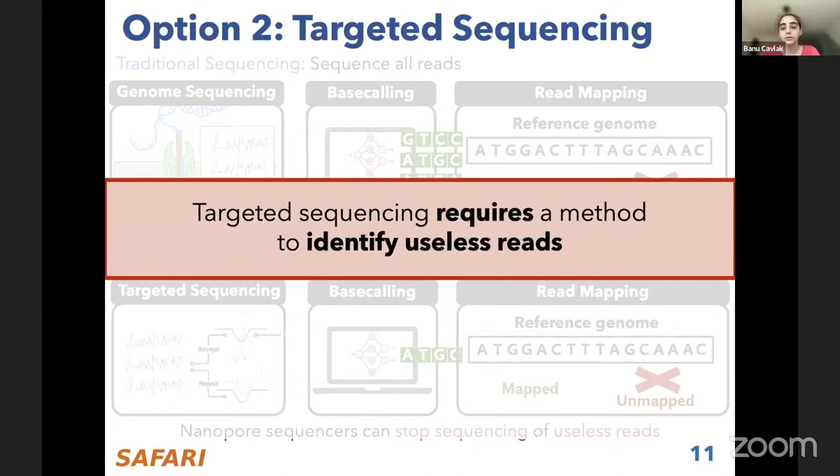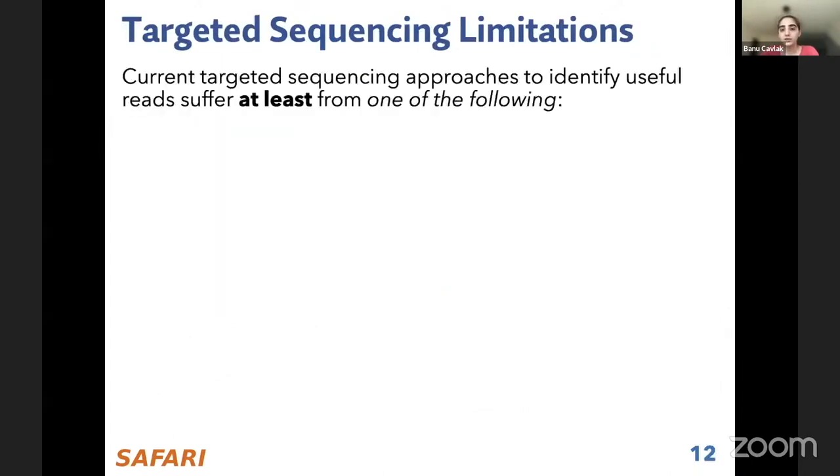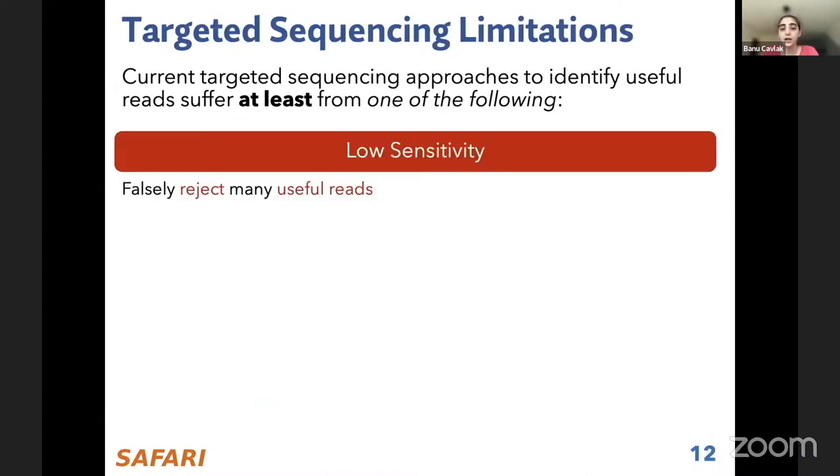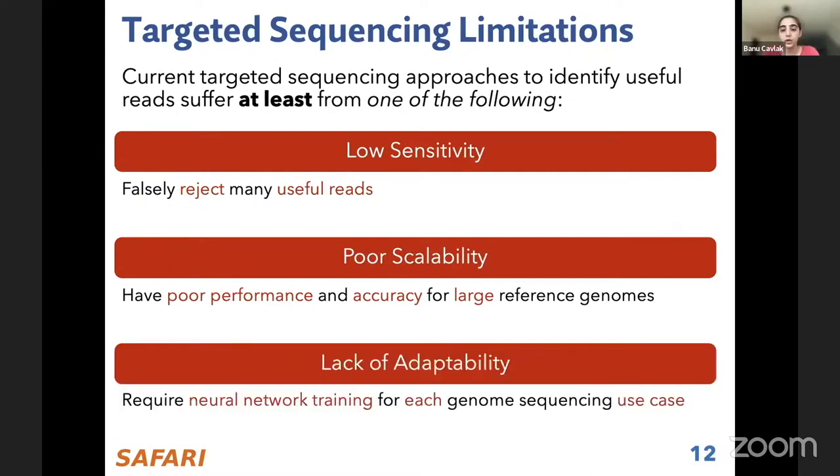Some of these methods were presented by John, such as UNCALLED, SIGMAP, and RawHash. But we identify several limitations of these prior tools, and we state that all of these approaches suffer from at least one of the three following key shortcomings. First, they have low sensitivity and they falsely reject many useful reads. Or they have poor scalability, in the sense that their performance and accuracy drop significantly for large reference genomes. Or they lack adaptability, which means that for each kind of genome sequencing application or each different reference genome that you are targeting, you need to retrain neural networks, which is a costly thing to do.